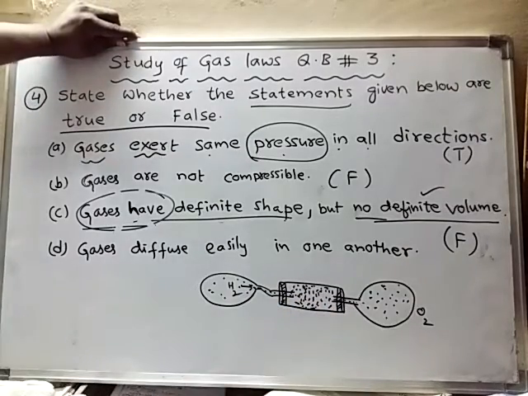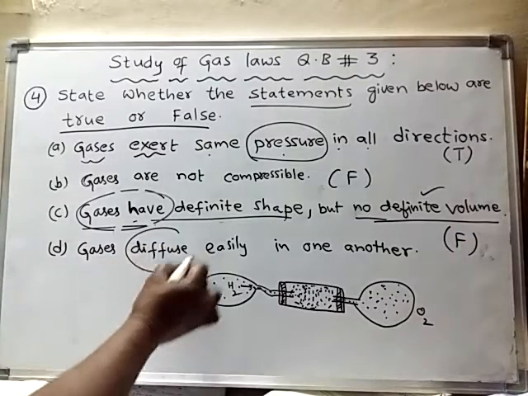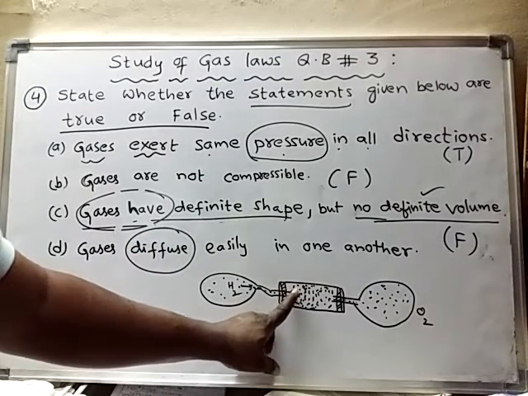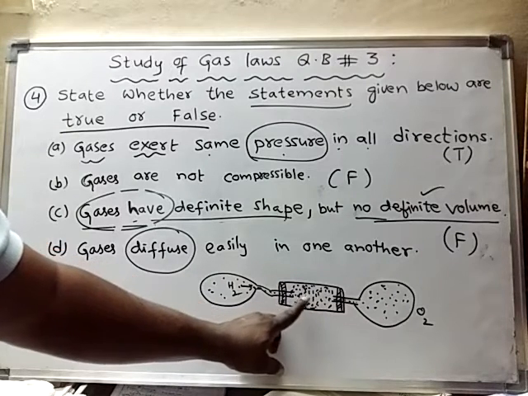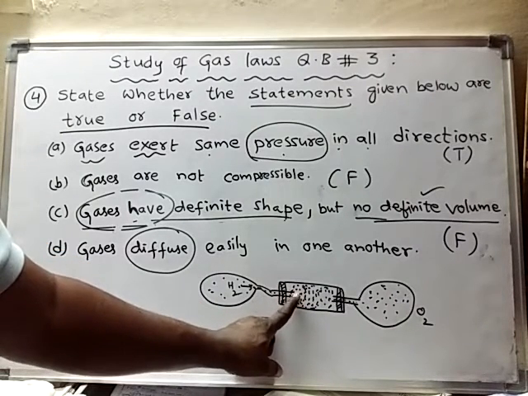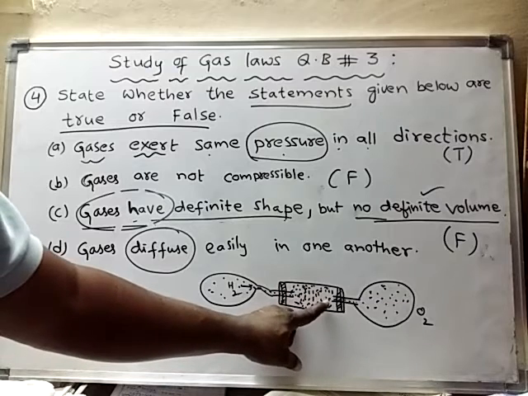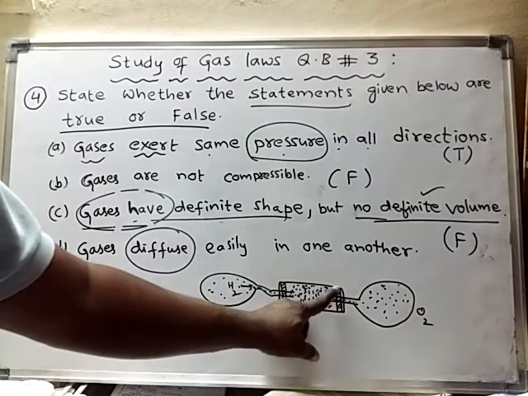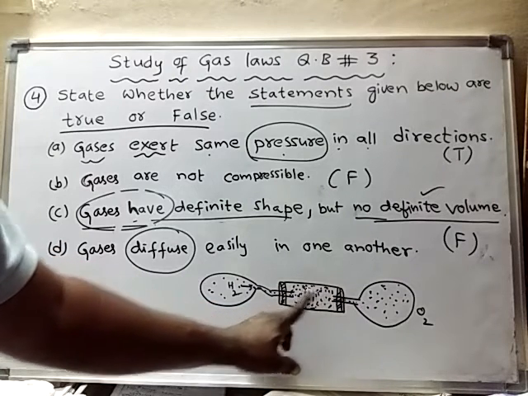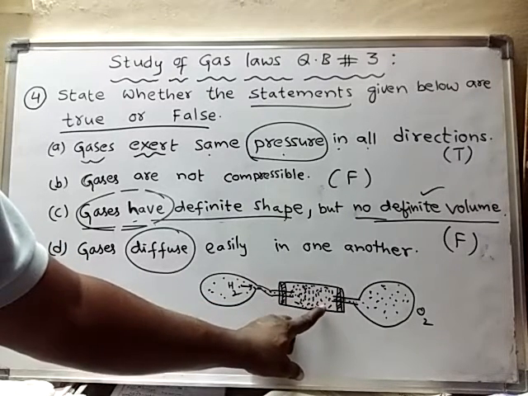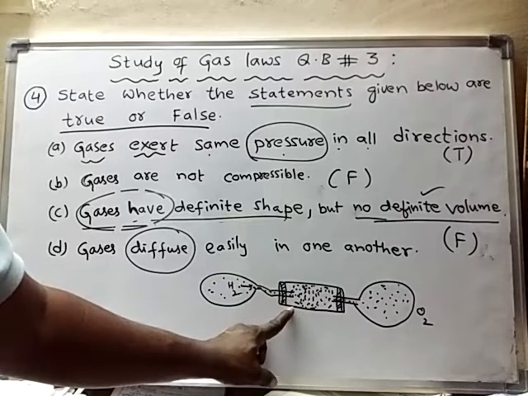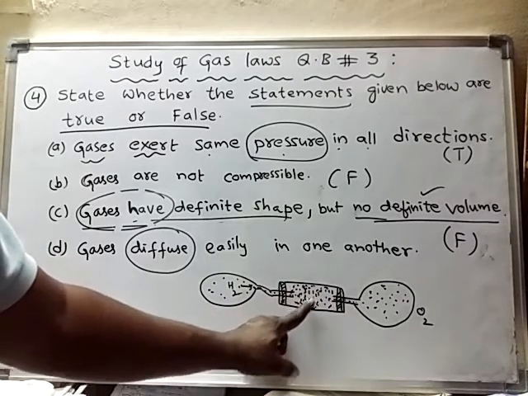So what is the meaning of diffusion? Diffusion is nothing but spreading of gas molecules into other gas molecules. Here hydrogen molecules spread into the oxygen molecules, because between the oxygen molecules there are so many gaps. Into those gaps hydrogen molecules have entered, and between the hydrogen molecules there are also many gaps, so oxygen molecules have entered into those spaces.